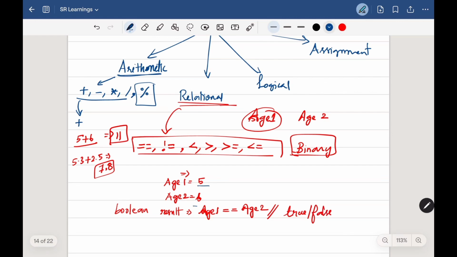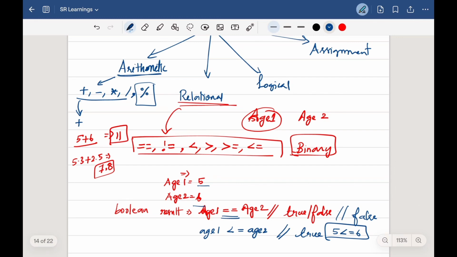The values we are giving here are 5 and 6, right? When we compare with this operator, definitely they are not the same, so this will end up giving false. If I write age 1 is less than or equal to age 2, then this will give me true, because 5 is less than or equal to 6, right? So these are the relational operators that help us compare two different values.